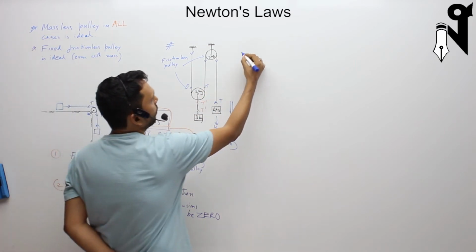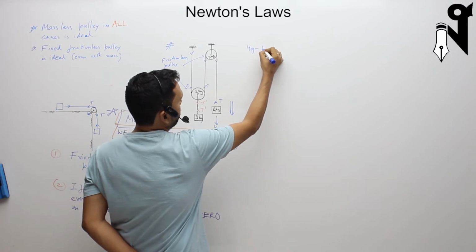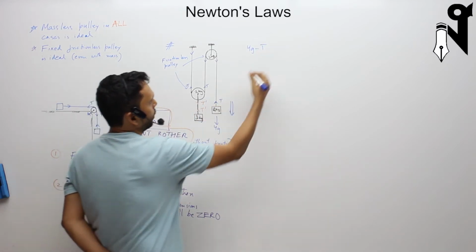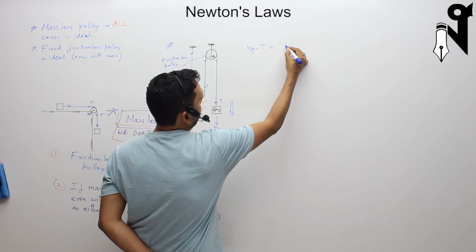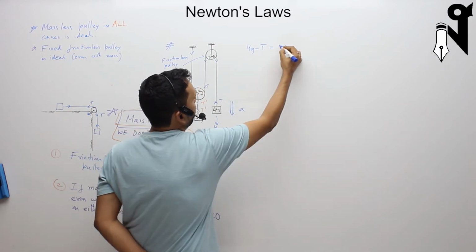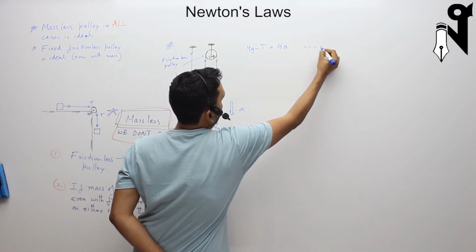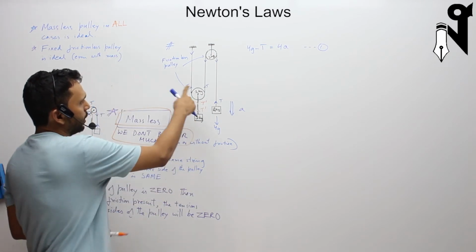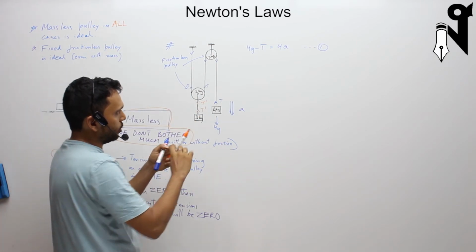So what do we have over here? 4g minus T is the force on this body, which results in the acceleration of the body. Say A is the acceleration of the body and the mass of the body is 4. That is your equation number 1. Now for this part, I can write it in two ways.